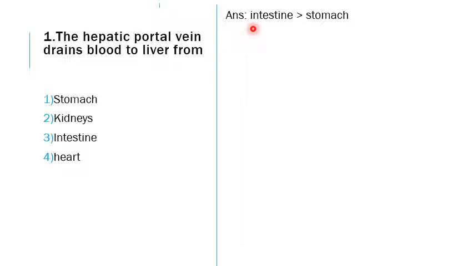From everywhere the blood is carried through the hepatic portal vein to the liver, but based on the main purpose, which is mainly to absorb the nutrients and remove the toxins, the majority of the absorbed nutrients from the digestive tract come from the intestine, and hence we are answering it as intestine. If both are given, then we should select the intestine as well as the stomach.